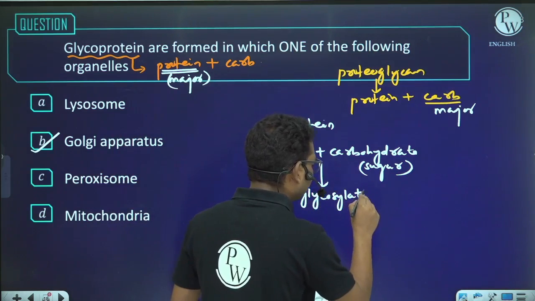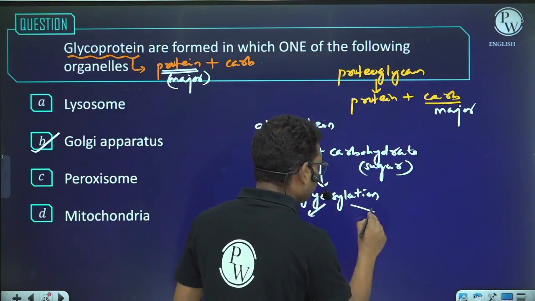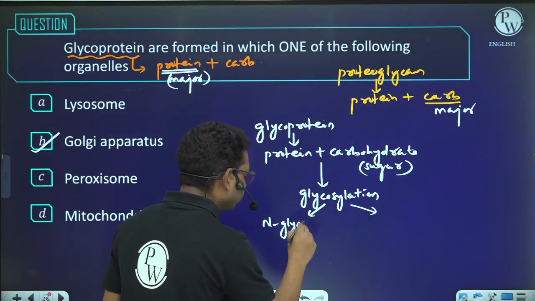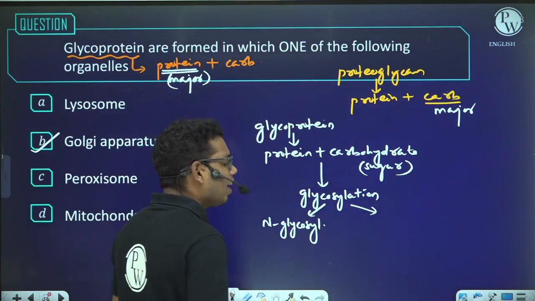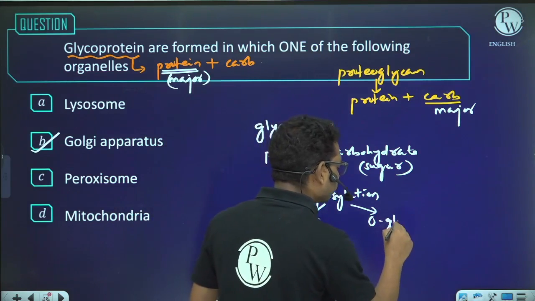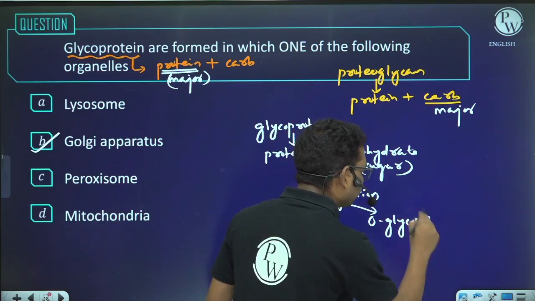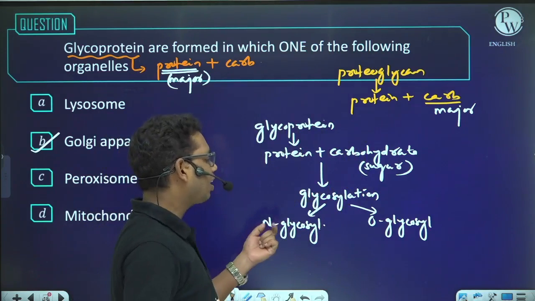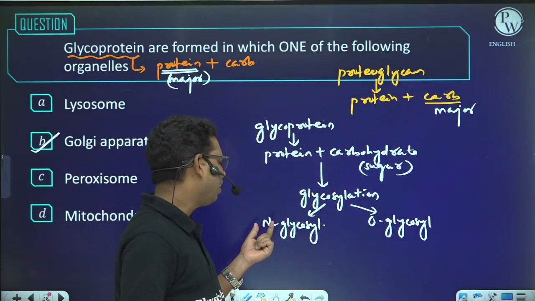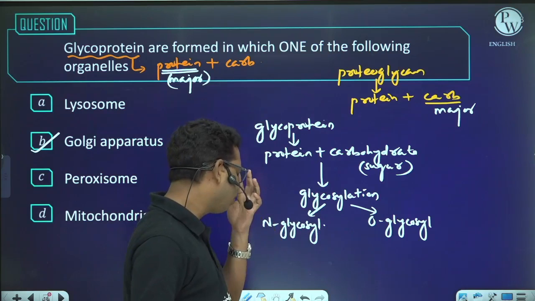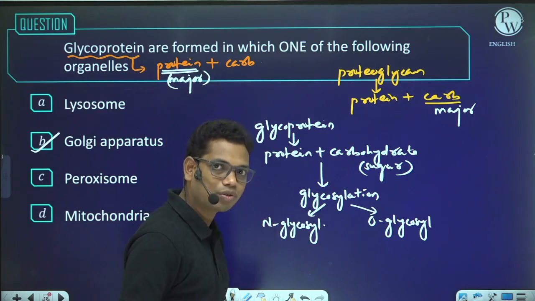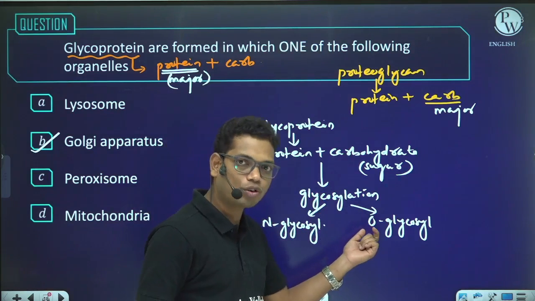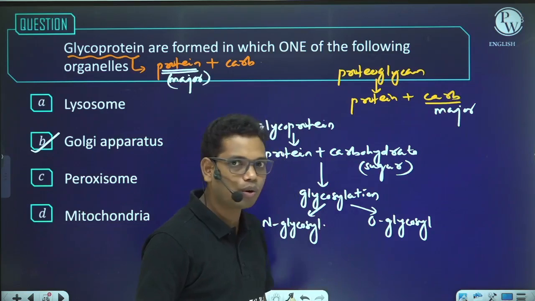And this glycosylation is of two types. What are those? One is N-glycosylation, and second is O-glycosylation. Okay, so where do we have N-glycosylation? See, if the glycosidic bond is formed and it involves nitrogen, that will be called N-glycosylation. And if the glycosidic bond which is formed during glycosylation has oxygen, then that will be called O-glycosylation.